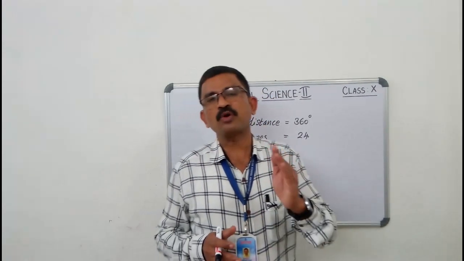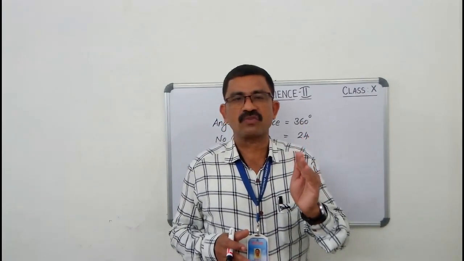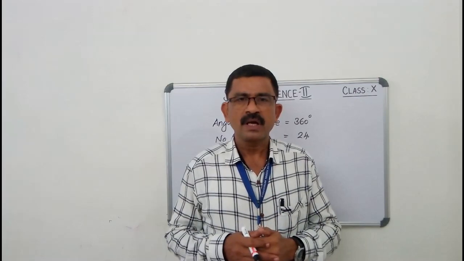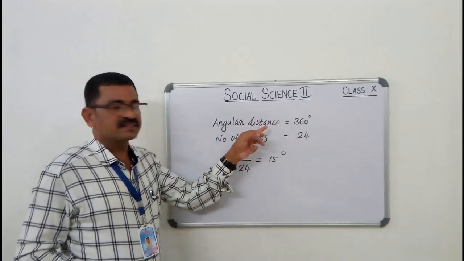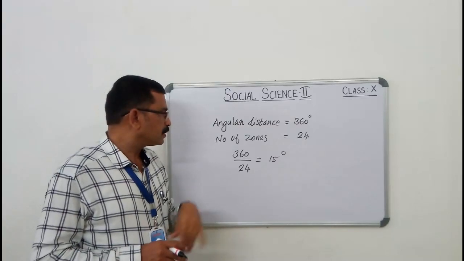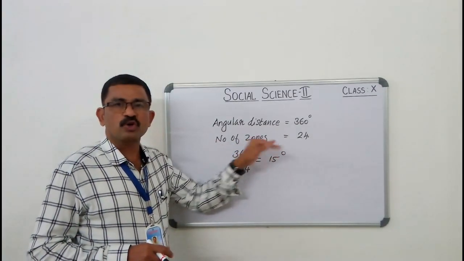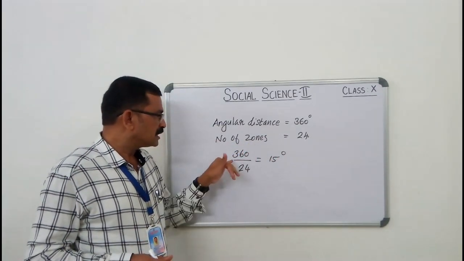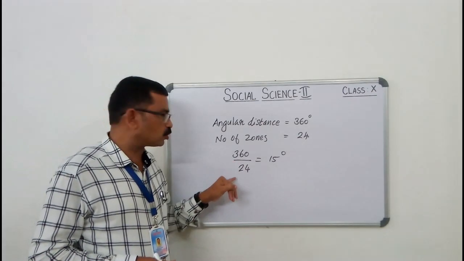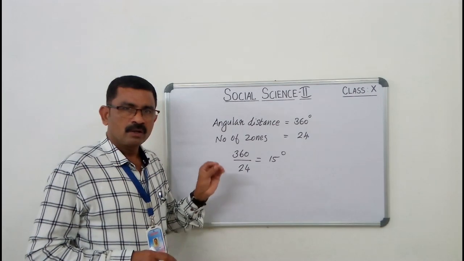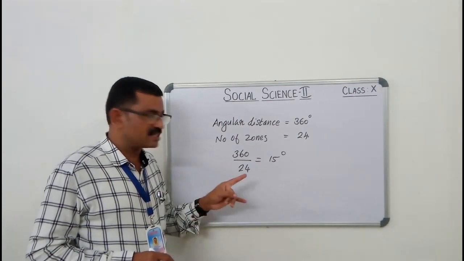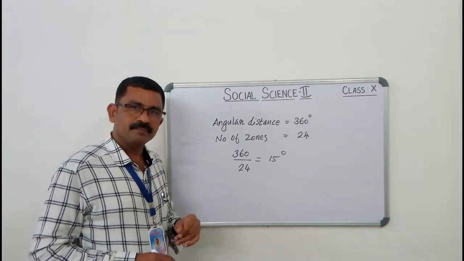Children, what would be the longitudinal extent of each time zone? Let's see. Angular distance is 360 degrees. Number of zones is 24. So, 360 divided by 24 is equal to 15 degrees. So, longitudinal extent is 15 degrees.